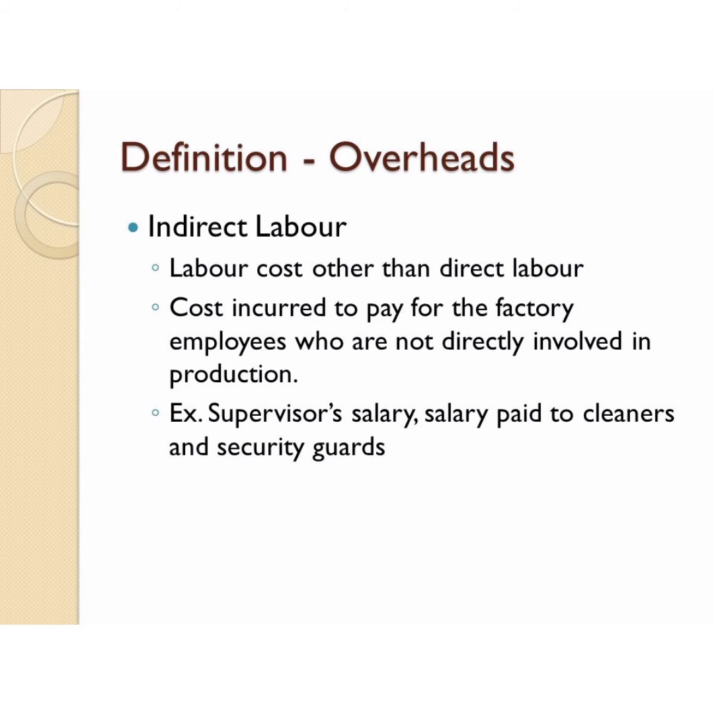The next one is indirect labor. That means labor which does not come directly for the production. For example, the supervisor. The supervisors are supervising the work of employees. They do not directly interact with the production department. Then salary for the cleaners, security guard, or the drivers. All these kinds of labor are known as indirect labor.